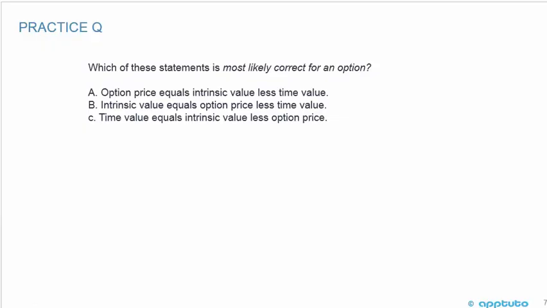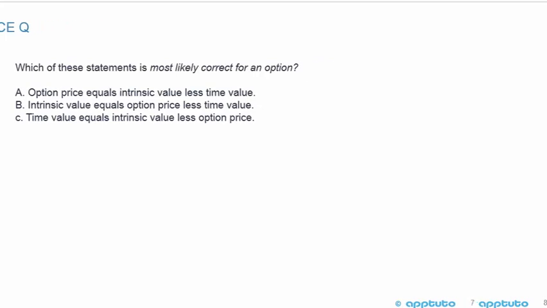Good question. Now we'll do a quick practice question. Which of these statements is most likely correct for an option? Option price equals intrinsic value less time value. Intrinsic value equals option price less time value. Or time value equals intrinsic value less option price.